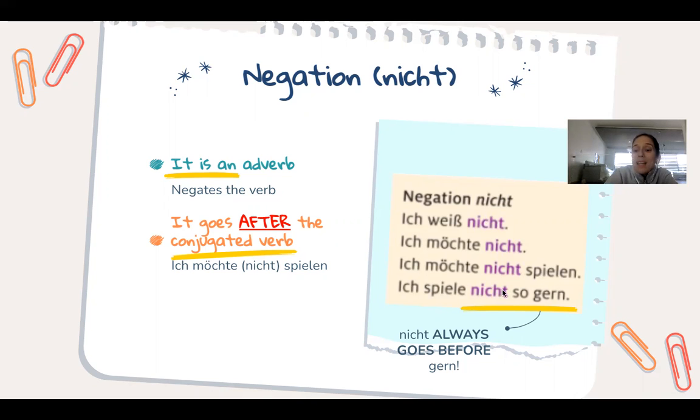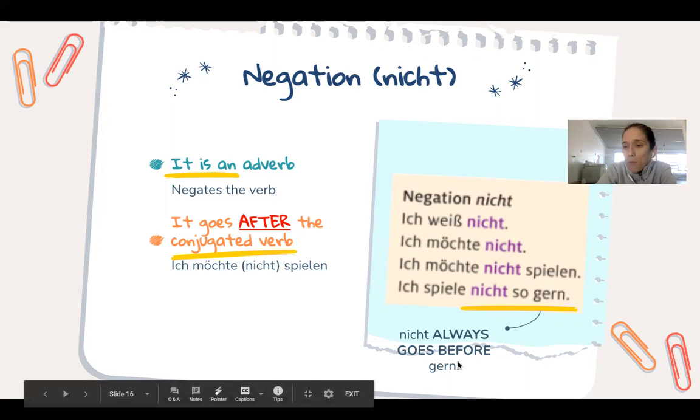Ich spiele nicht so gern. Do you remember the meaning of gern? This is another adverb that we had already learned. And yes, you are right. It means to like. When we have two adverbs, as in this case, the adverb nicht and the adverb gern, nicht always goes before gern.